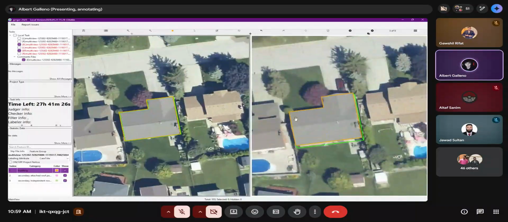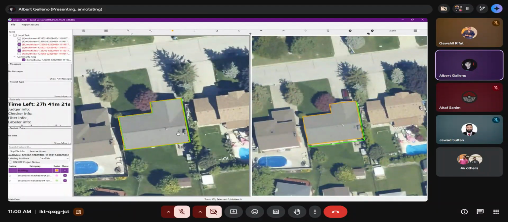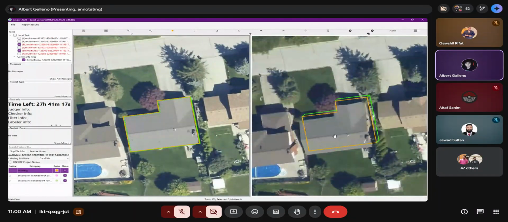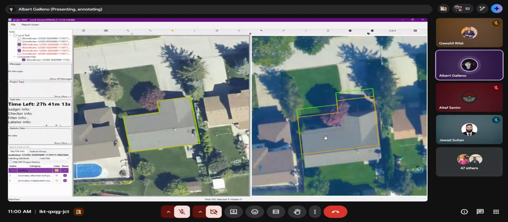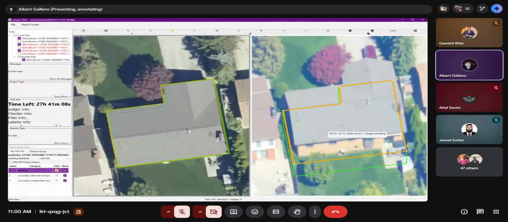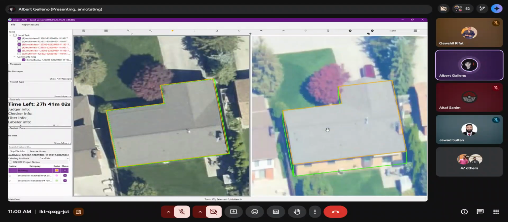Just check if all the labels right here are in the right position. But if you move one label right here, all the labels in the other images move also. So be careful on that one. When I move this one, all the images right here will be moved also.